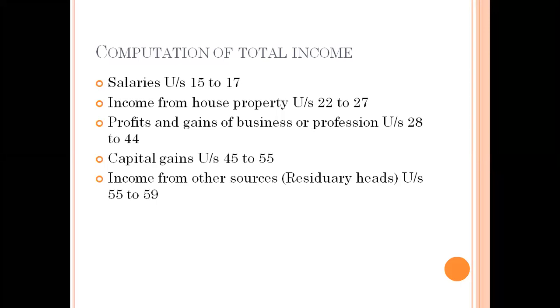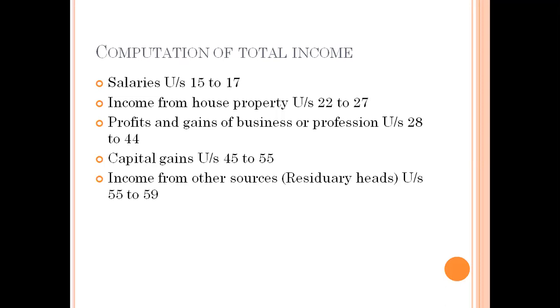For capital gain, assets are sold in the market. We can calculate the capital gain as the difference between the purchase value and the sales value, and for this you have to pay the tax. This is the fourth head of income. The last head is called income from other sources, or the residual head. Apart from the 4 categories, if an income does not belong to any category, it falls under income from other sources.